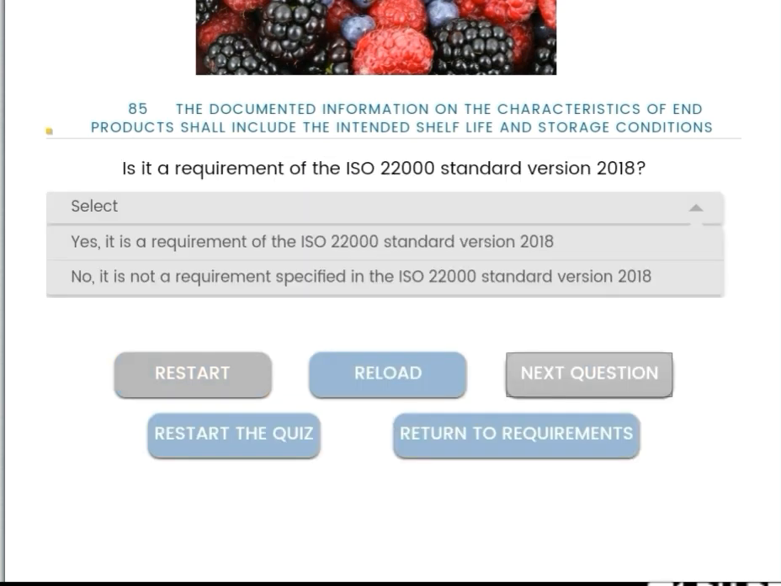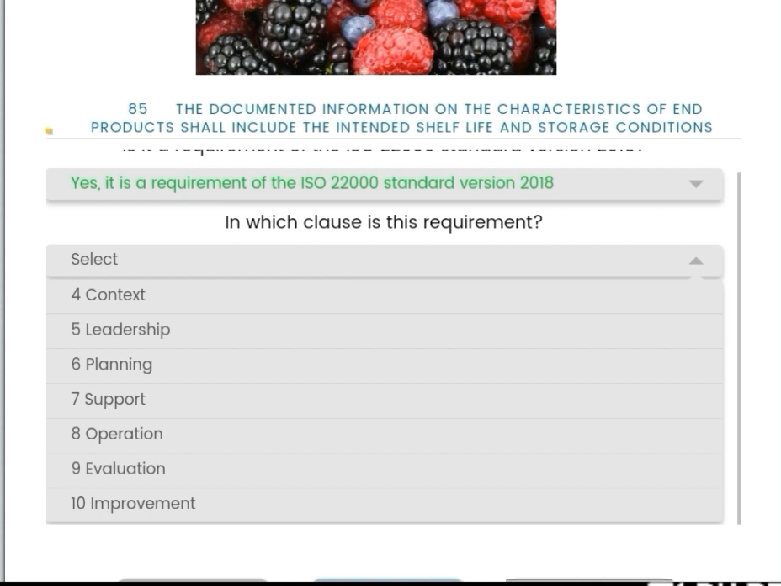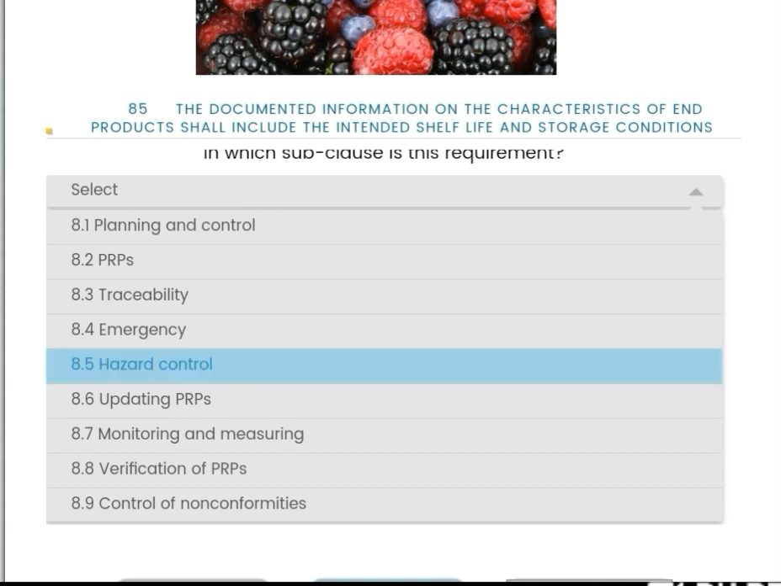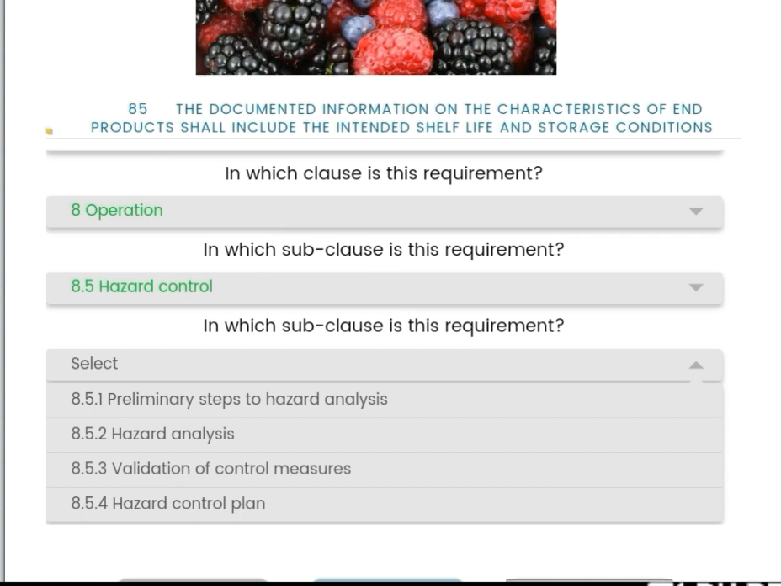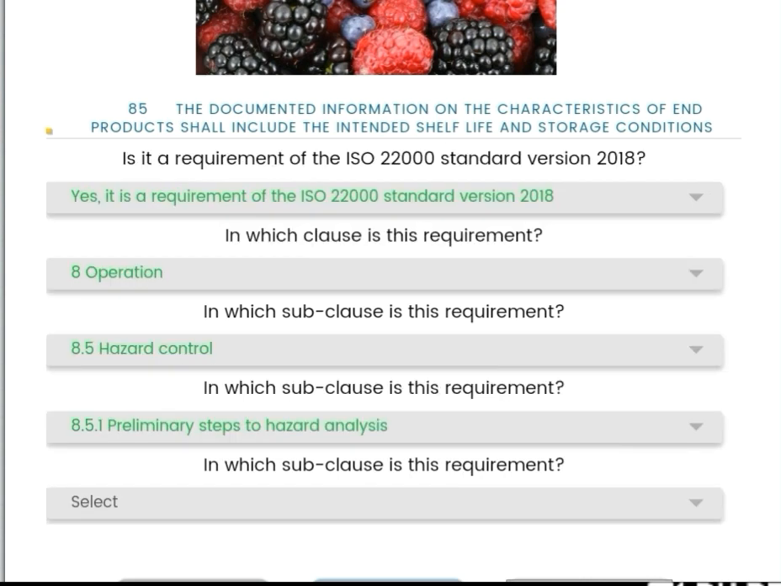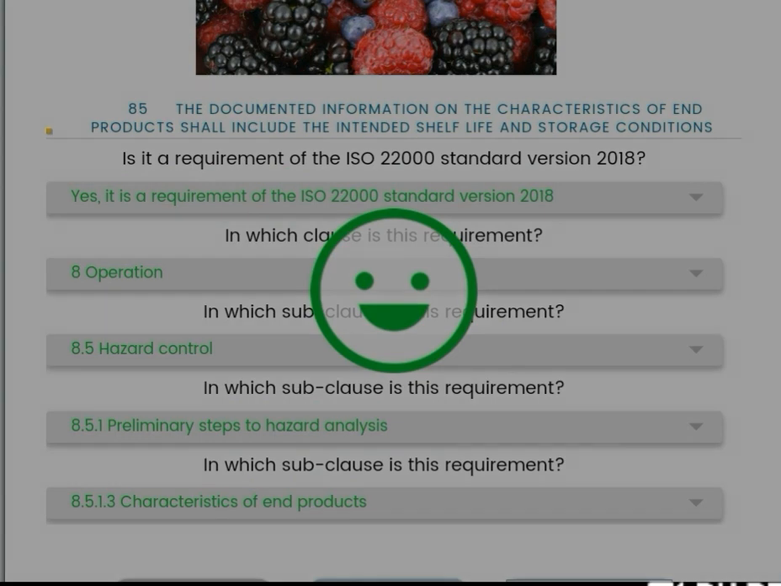Next, the documented information on the characteristics of end products shall include the intended shelf life and storage conditions. Is it a requirement of the ISO 22000 standard? Yes, it is a requirement, and the clause number is operations 8, and the subclass is 8.5 hazard control, then 8.5.1 preliminary steps to hazard analysis, then the subclass is 8.5.1.3 characteristics of end products.